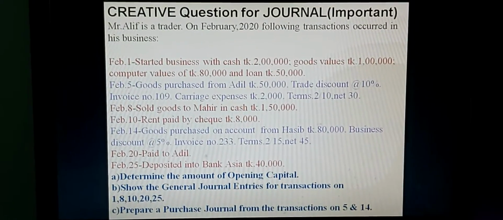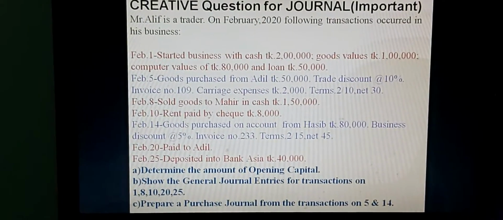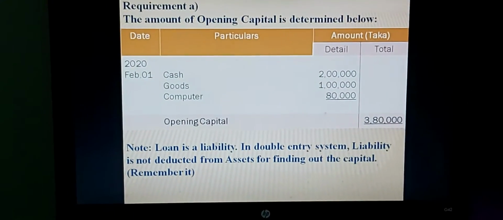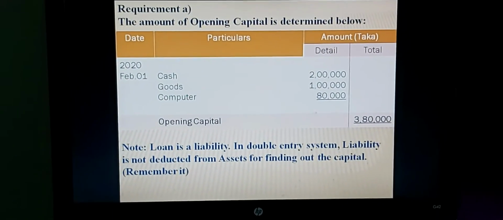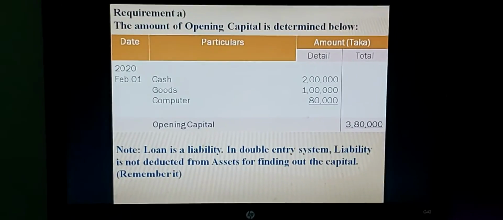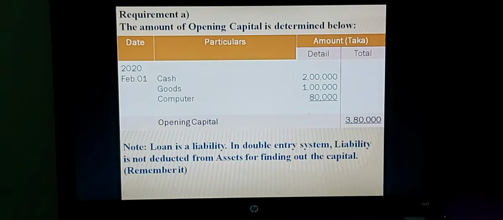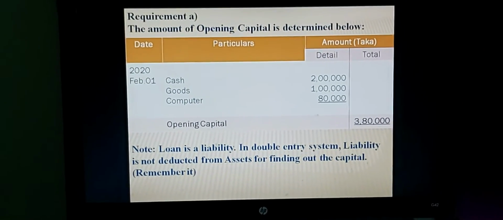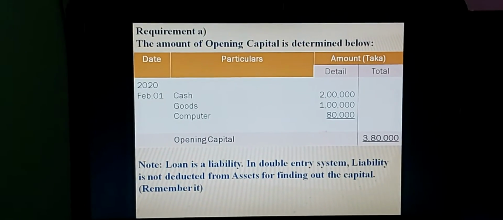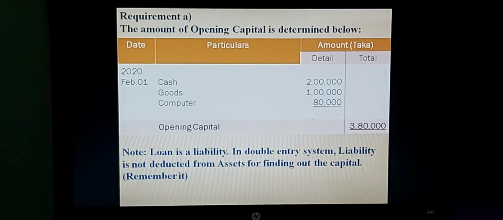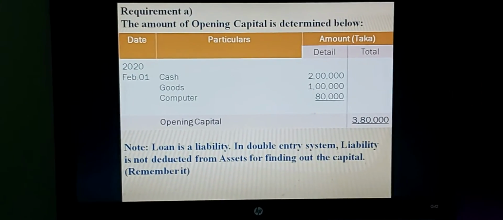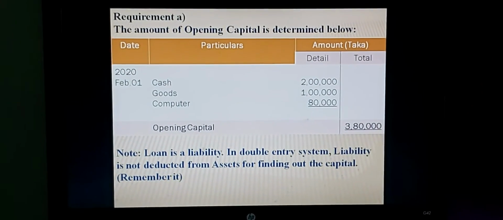Now you can go to the next slide for solving the requirement A. The amount of opening capital is determined below. Generally, opening capital in double entry system is equal to opening assets. But in single entry system, opening capital is equal to opening assets minus opening liability.